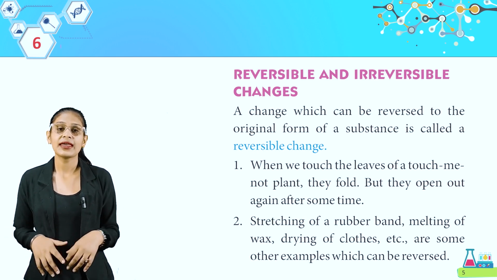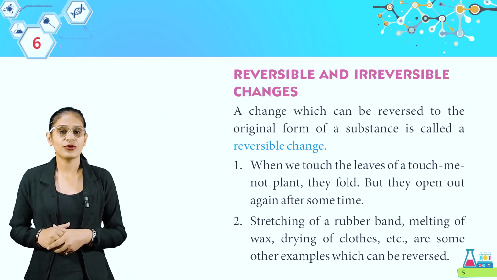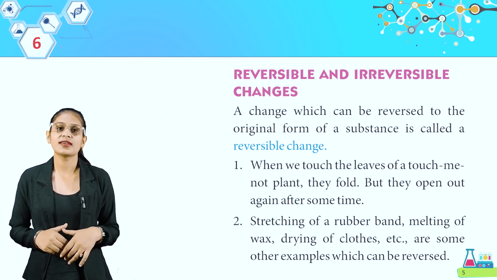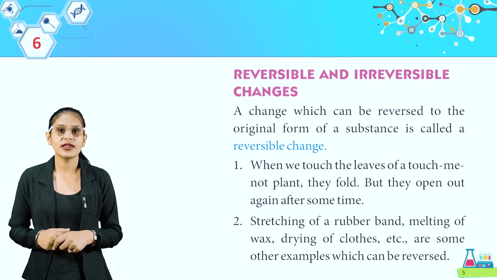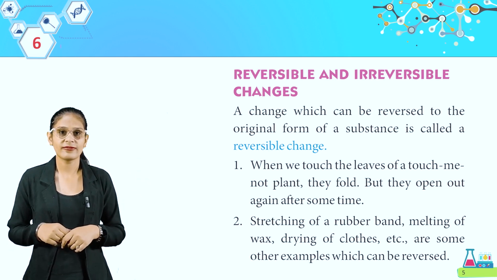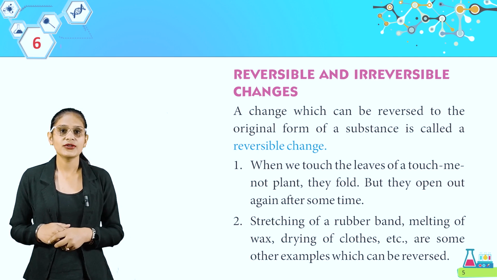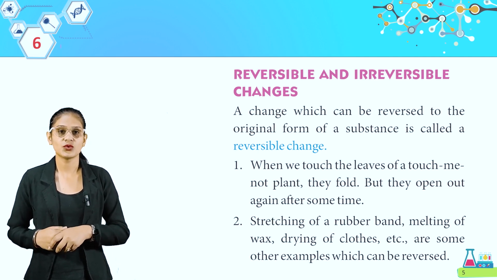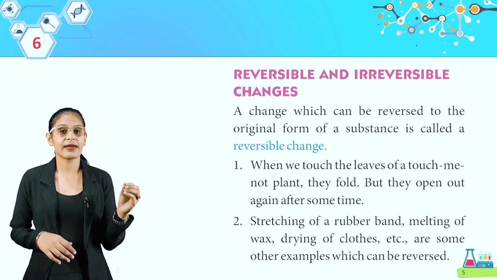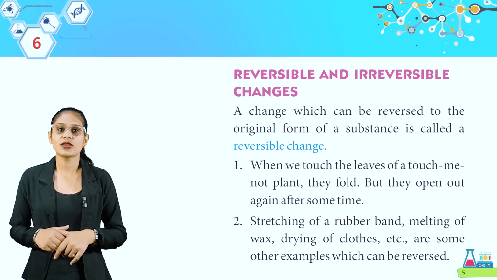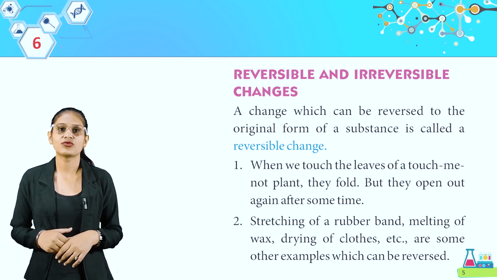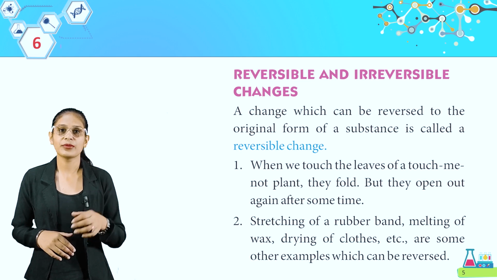Look here, a change which can be reversed to the original form of a substance is called a reversible change. Look here, when we touch the leaves of a touch-me-not plant, they fall, but they open out again after some time. So students, वो change जो एक टाइम के बाद as it is अपनी original position को gain करे, that is reversible. Look at the second, the stretching of a rubber band, melting of wax, drying of clothes, etc. are some other examples which can be reversed.